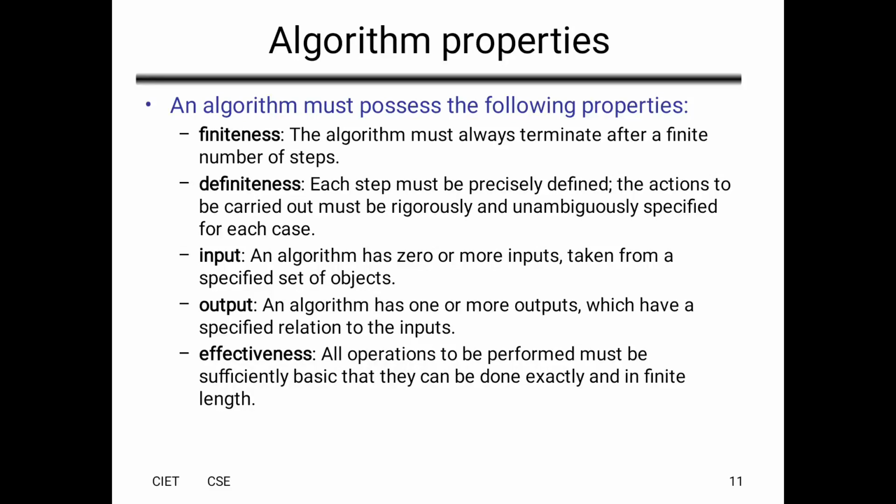Then temp is equal to a, a is equal to b, b is equal to temp. Then close the algorithm by using a closing brace. This is the first way. In the second way we can use keywords like begin, end, or start, stop. So these are the 2 ways we can write an algorithm.